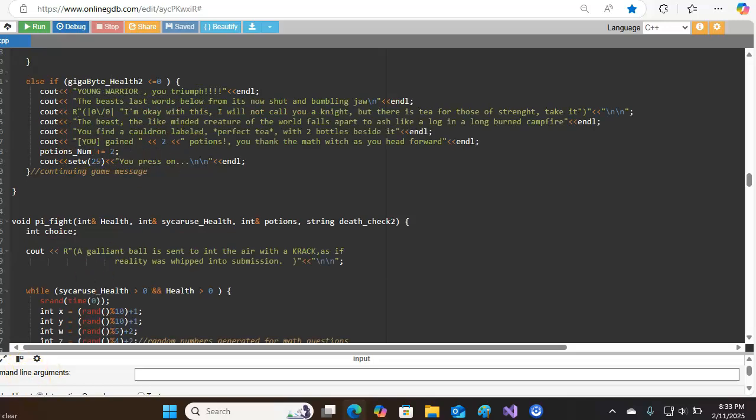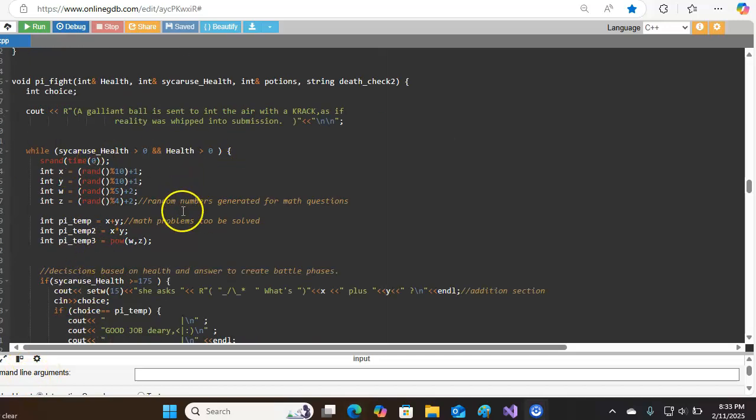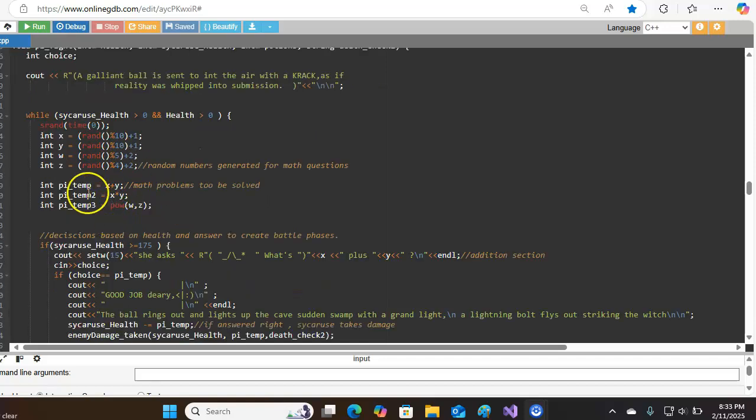Furthermore, the next enemy is a witch that essentially just asks math questions. Pretty simple. Integers are all different based on random numbers. This one is between 10 and 1, 10 and 1, 5 and 2, and 4 and 2, because they use different functions, which are power, as well as math signs, which are multiplication and addition. Essentially, x plus y equals something which you can check, and if you get it right, you actually cause damage. If you get it wrong, you get damage.